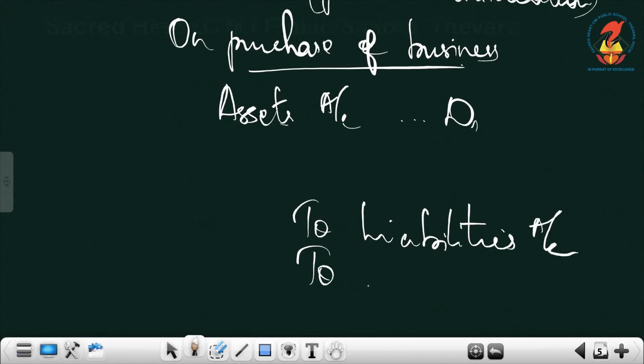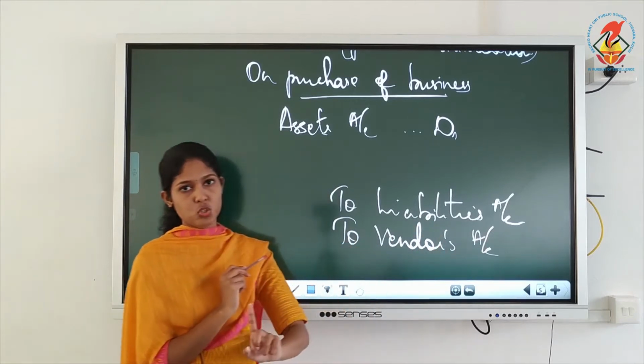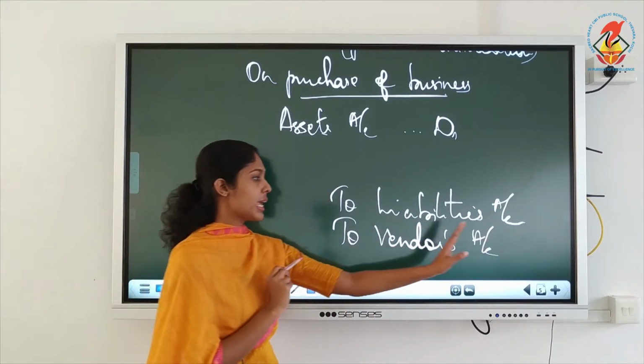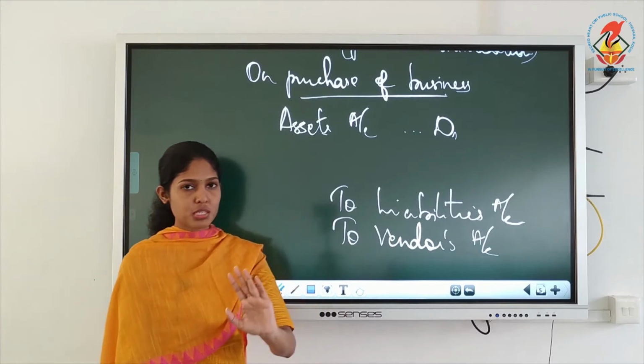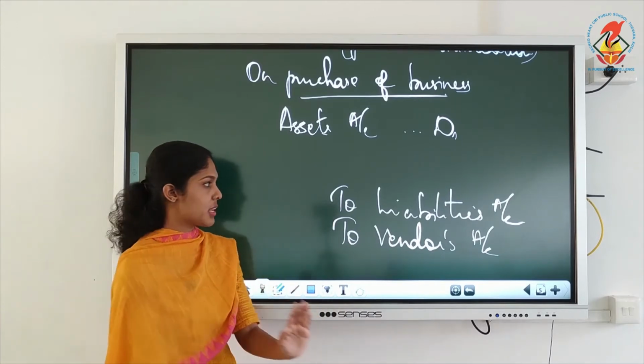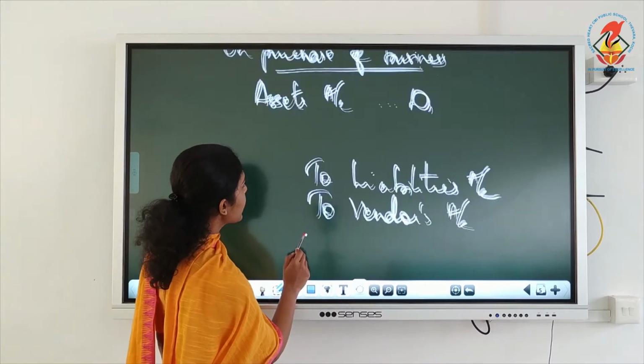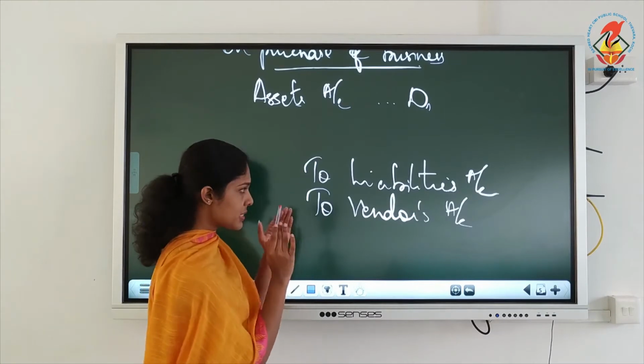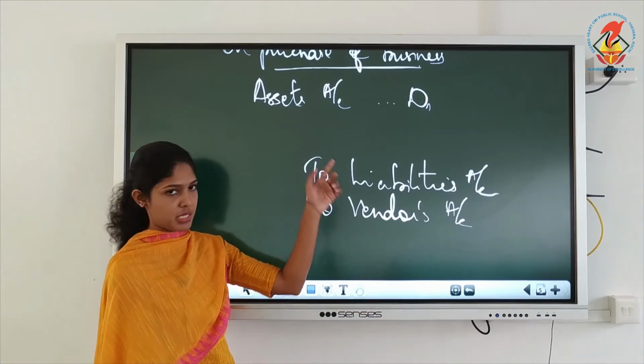Then like the previous entry, to the vendor you have to pay all this. So to vendors account, and which amount must you write? The purchase consideration. Always against vendors account you must write the purchase consideration. So this is the basic entry when you purchase a business.